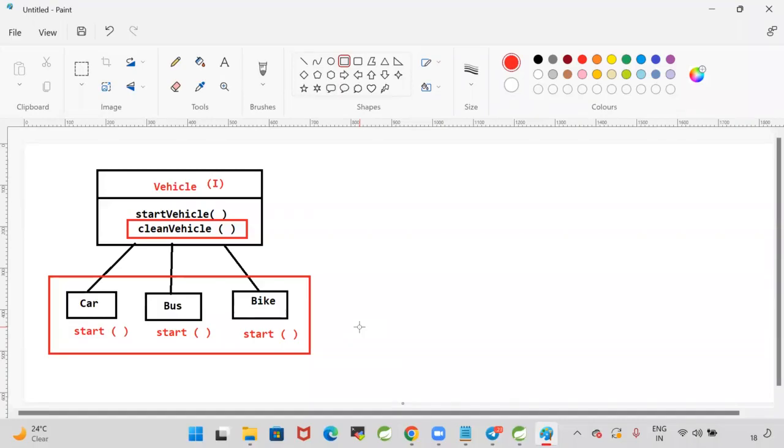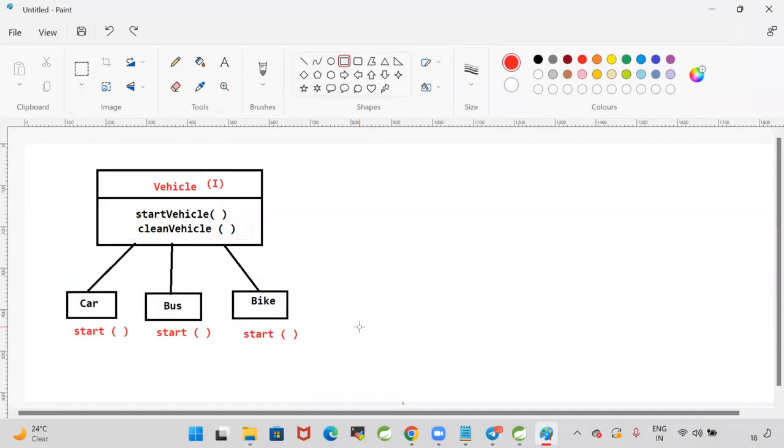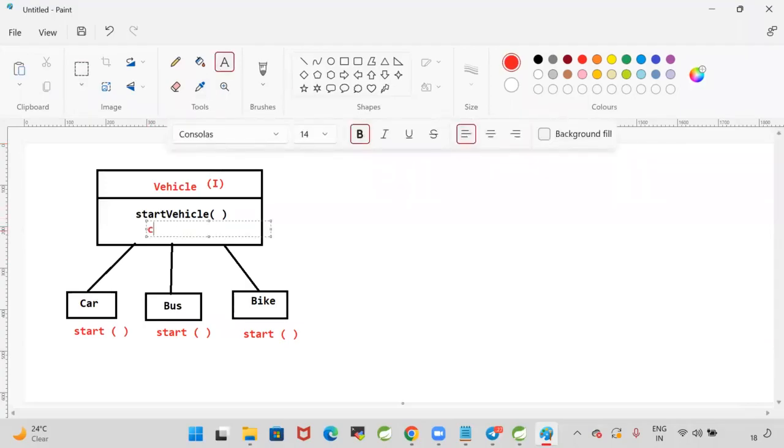So with this default behavior of interfaces, can we add a new functionality to the interfaces without affecting the existing implementation classes? That is not possible. Are you guys able to understand what the problem is here? If you add any new method in the interface, then what will happen? If I add a clean method in the interface, then what will happen?